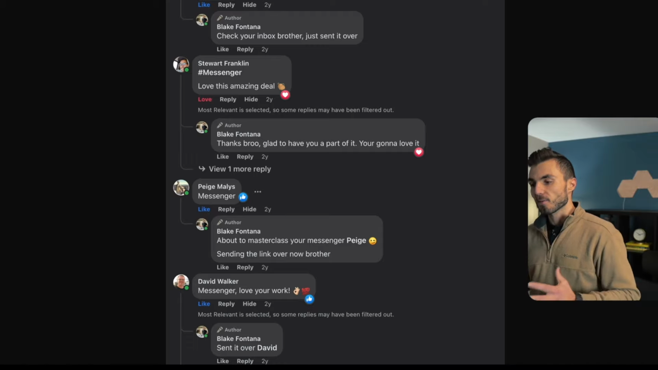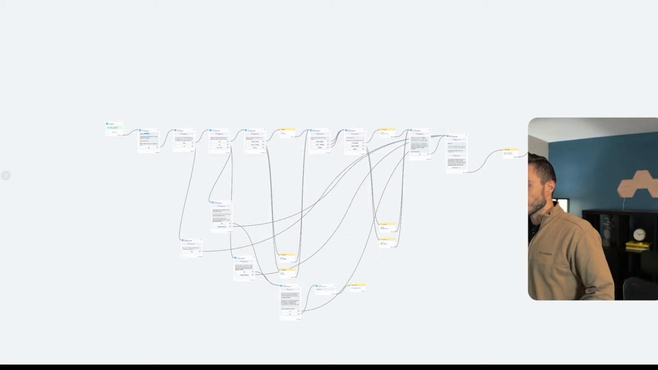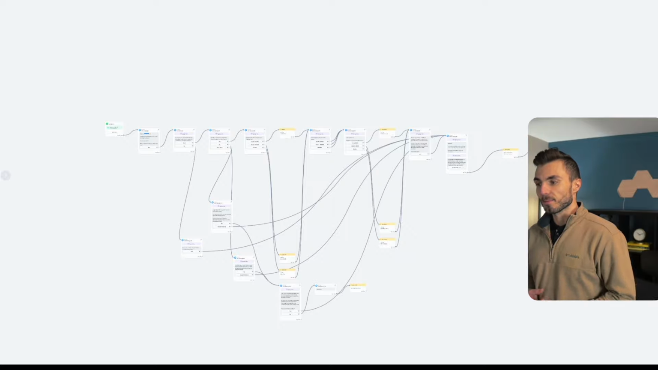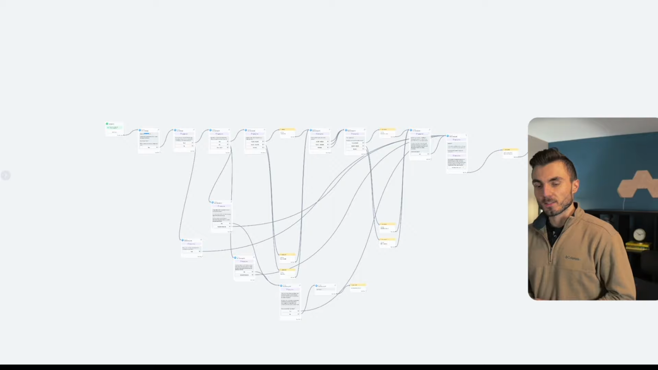And that link that I was sending them to is the link to this bot that I'm going to go into here now. All right, guys, so what you are looking at here is the inner workings of the exact bot that allowed me to generate this outcome, and the exact bot that did all of the selling for me on this front-end masterclass event itself.